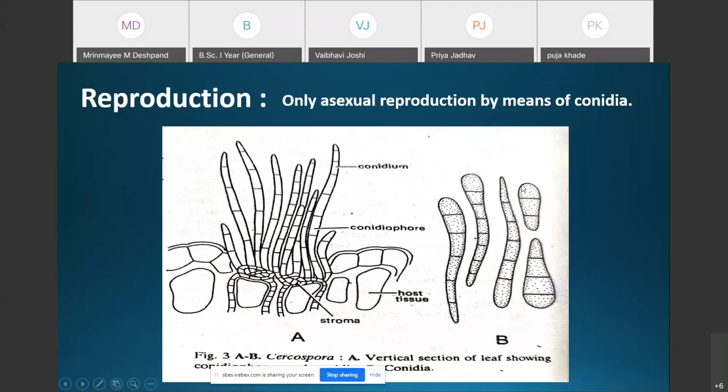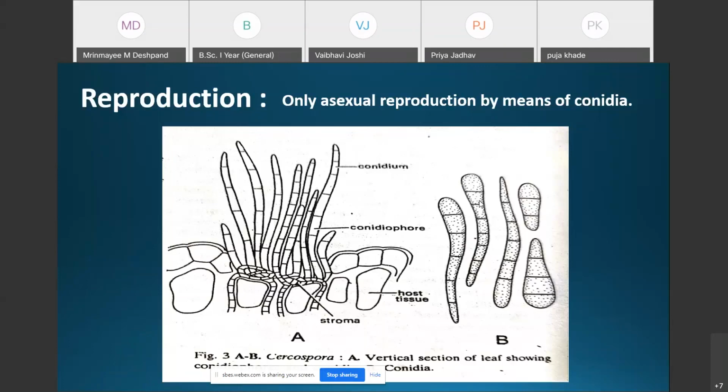Now the structure of the conidium. The conidia developed in Cercospora are straight or curved, hyaline or pigmented. They are slender, narrow, tapering and transversely septate.